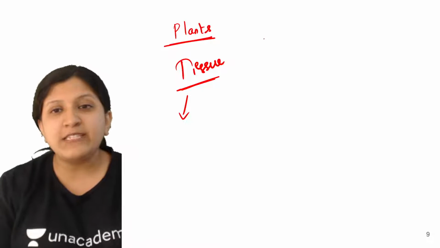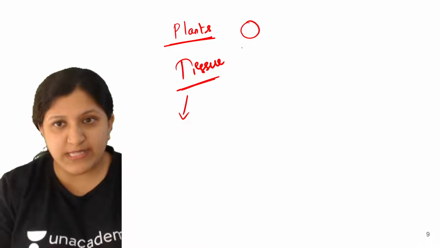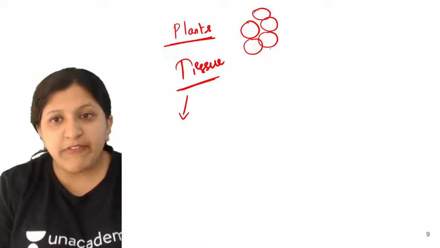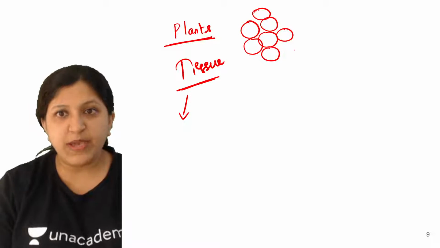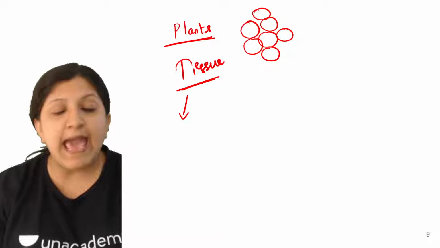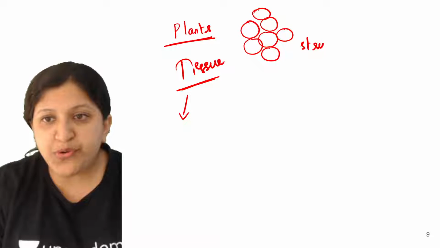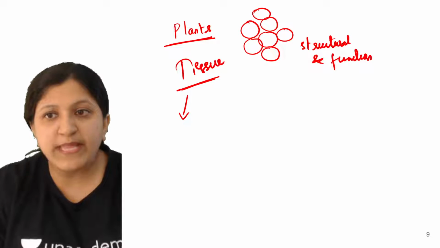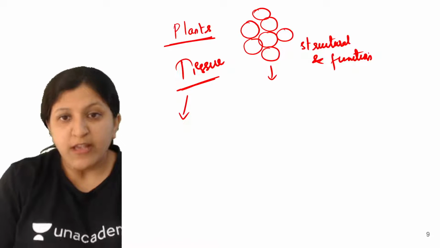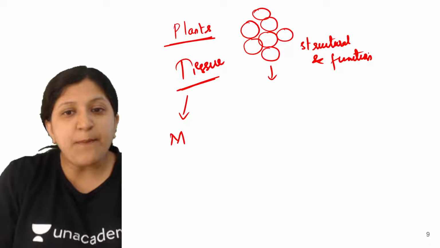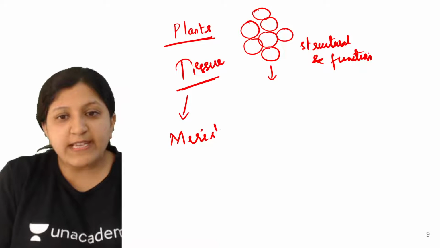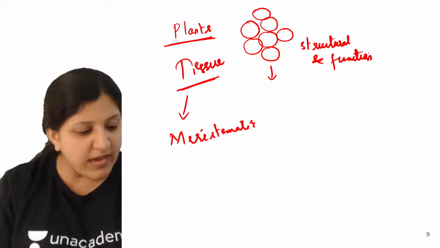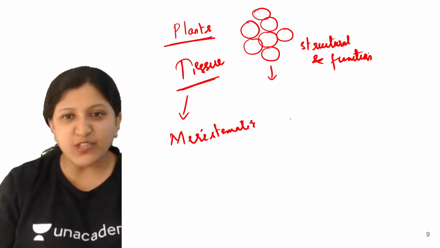In case of plants, there are many cells. Let's say this is one cell. Many cells will join together and perform a particular function. Structurally they are similar and they perform a function. So there is a structural and functional arrangement of cells, and they are going to perform a function. Now when we mention tissue, there is a meristematic tissue, okay. Yes, very good: parenchyma, collenchyma and sclerenchyma, we will see that also today.